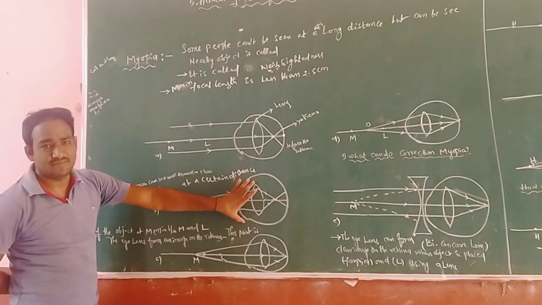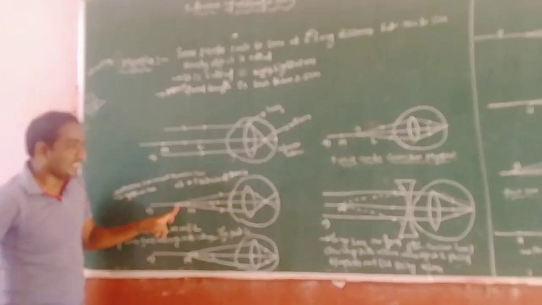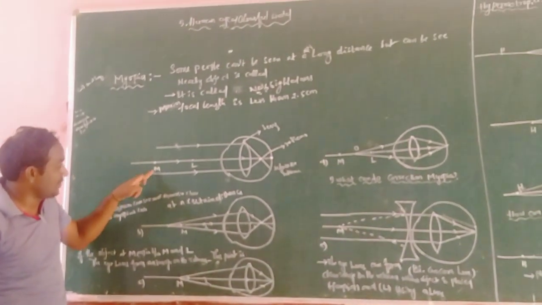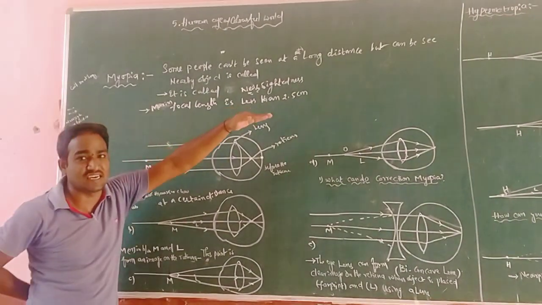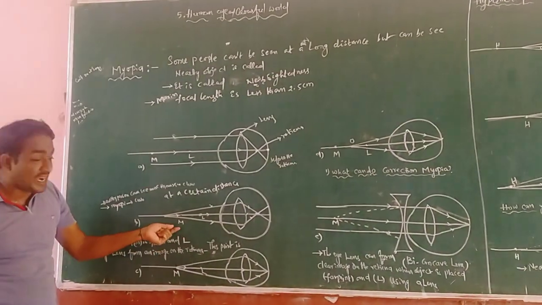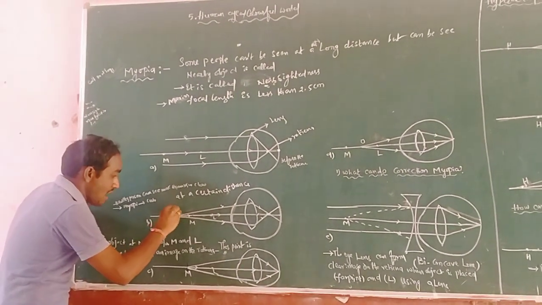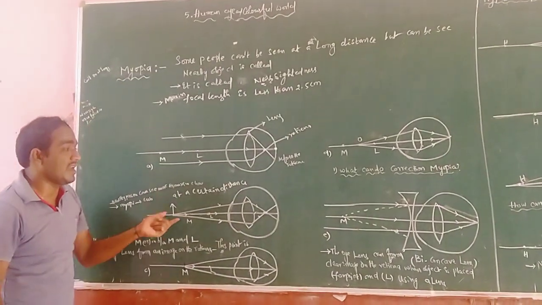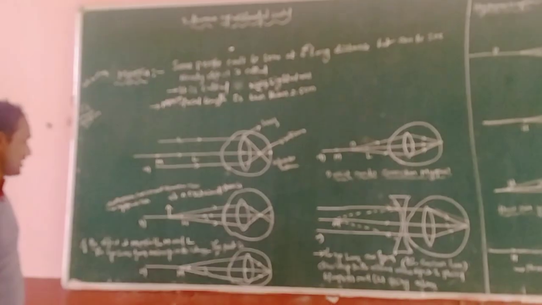Here in this diagram, this is the human eye, this is the lens, this is the retina. Here M is nothing but the myopia point, and L is the least distance of distinct vision. If the object is beyond M, the image cannot be formed on the retina; it is formed before the retina. What do we understand from this?